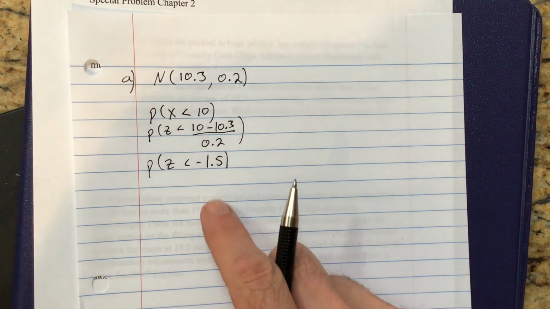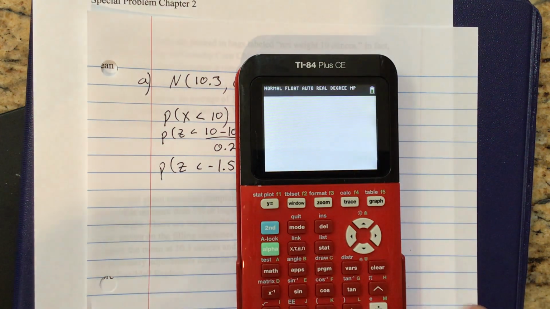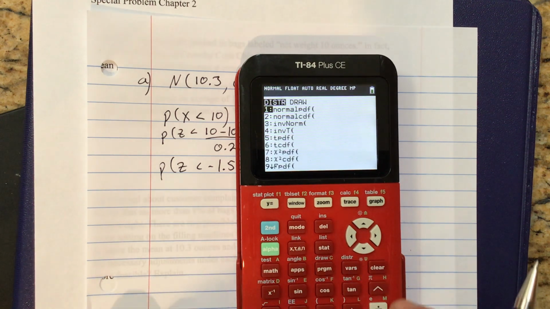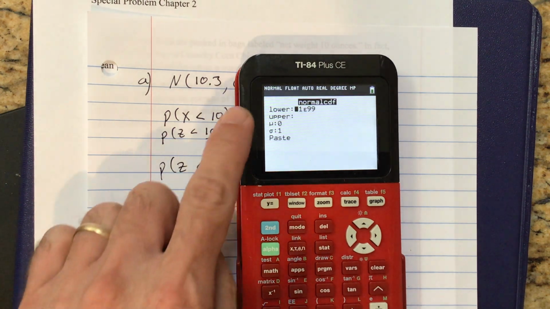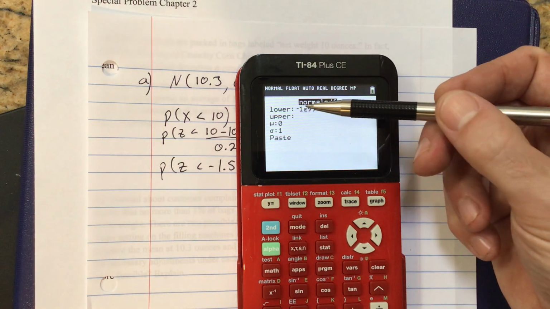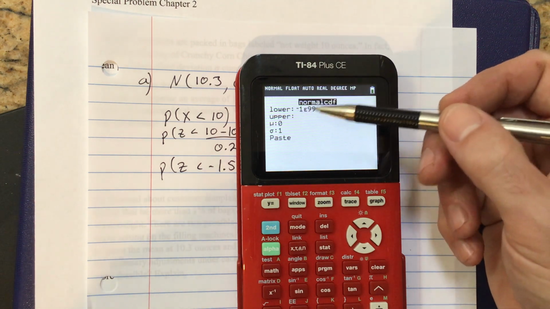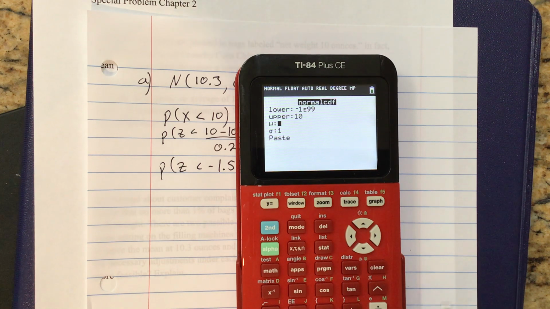Okay. Now at this point you could either use your table A or, you guessed it, the handy dandy calculator that I had to go get. Okay, so again, it's in the distribution menu because I'm talking about a normal distribution. So I go there, and this is a normal CDF, cumulative density function. It's a left tail, so my lower bound is negative infinity. Remember, we don't have an infinity key. This is scientific notation, so actually it's 1 times 10 to the negative 99th power. Okay, my upper bound is 10 ounces. My mean is 10.3, and my standard deviation is 0.2.